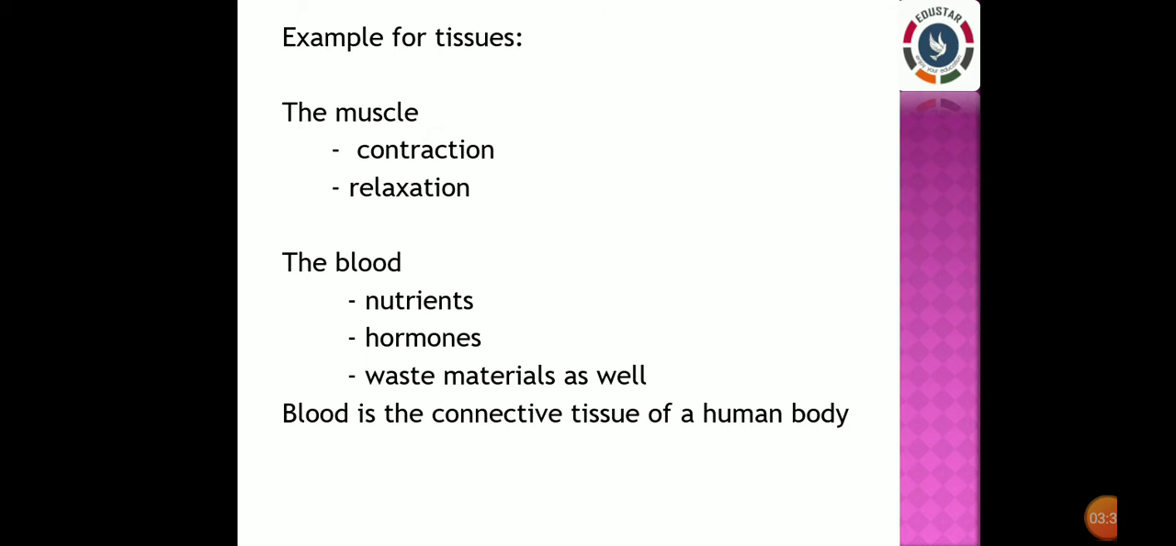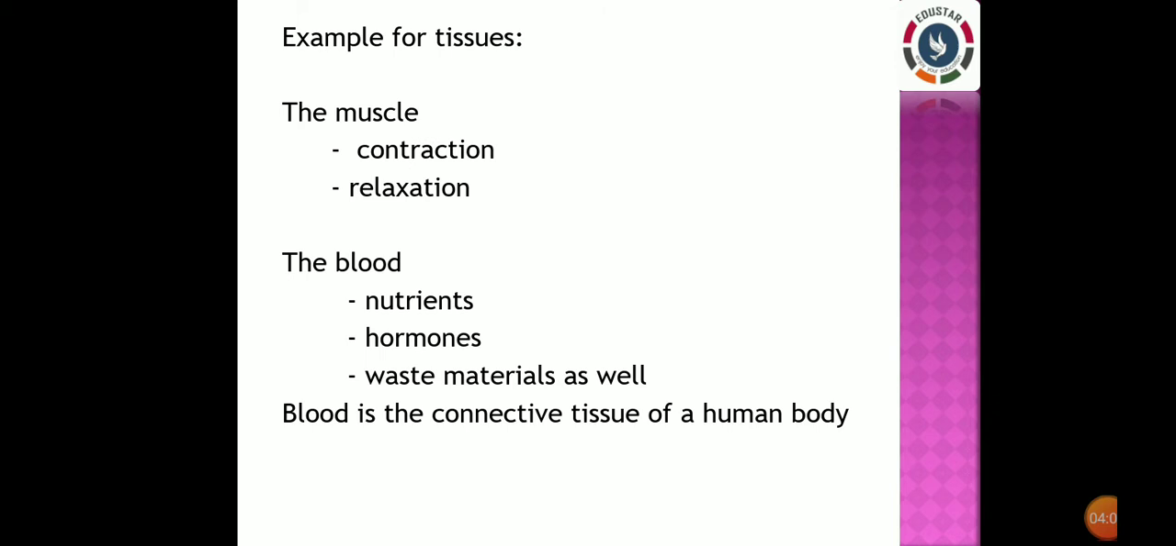What about blood? Do you know the blood is a tissue? Yes. Blood helps transport nutrients, hormones and waste materials. And blood is also called a connective tissue of the human body. Now we have seen about the two types of organisms, unicellular and multicellular organisms, right? Now let us know about how it is going on in plants.